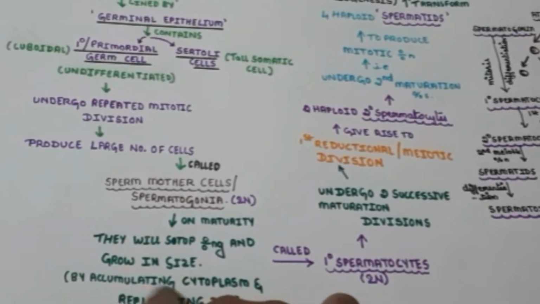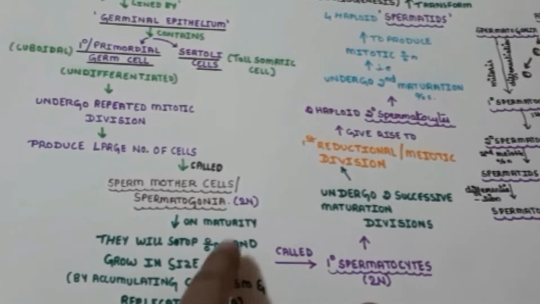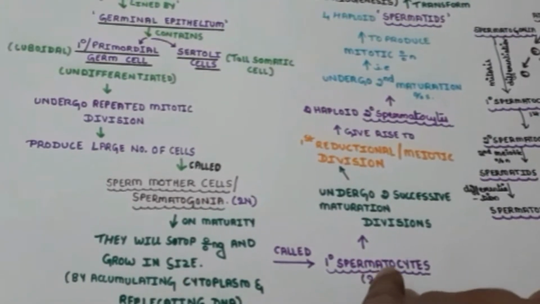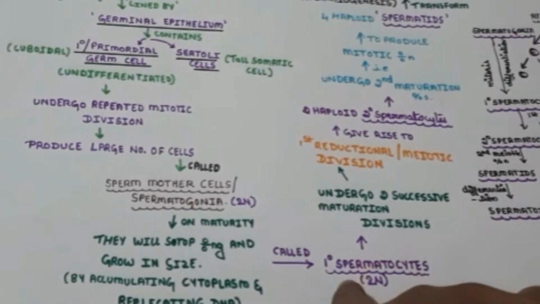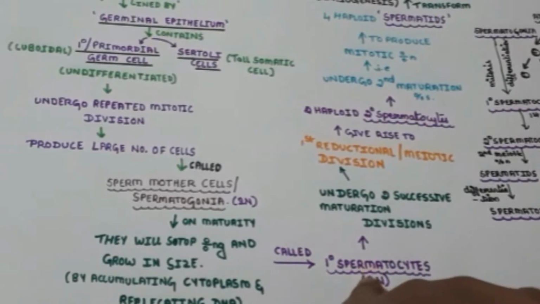This form of the spermatogonia we call primary spermatocytes, which are also diploid in nature.